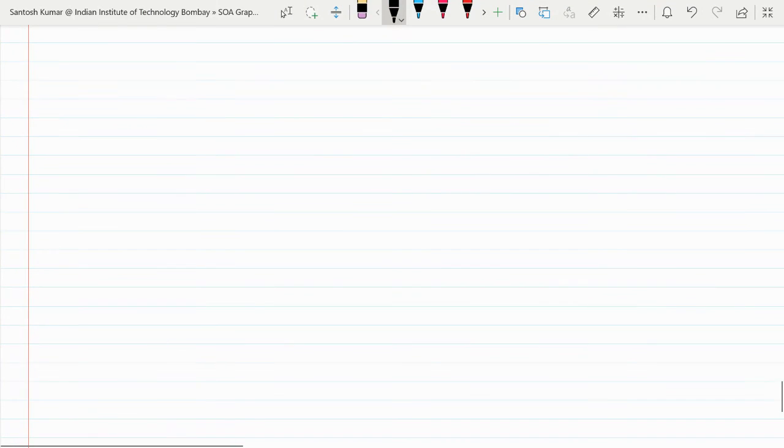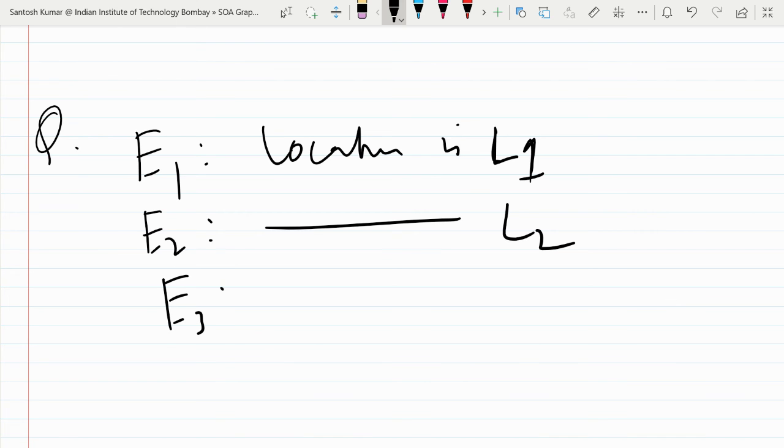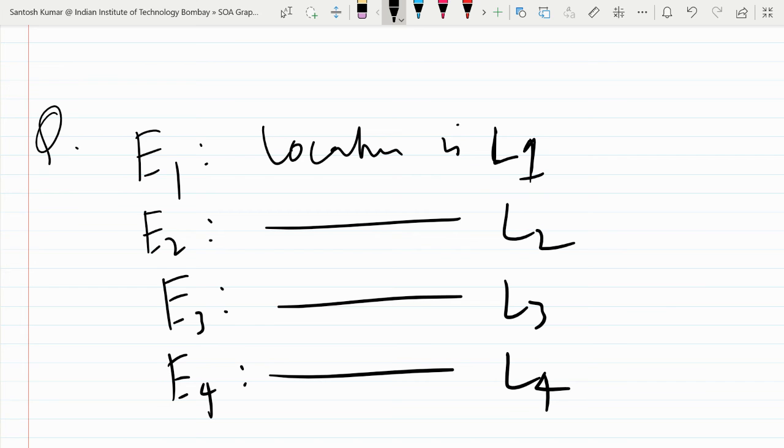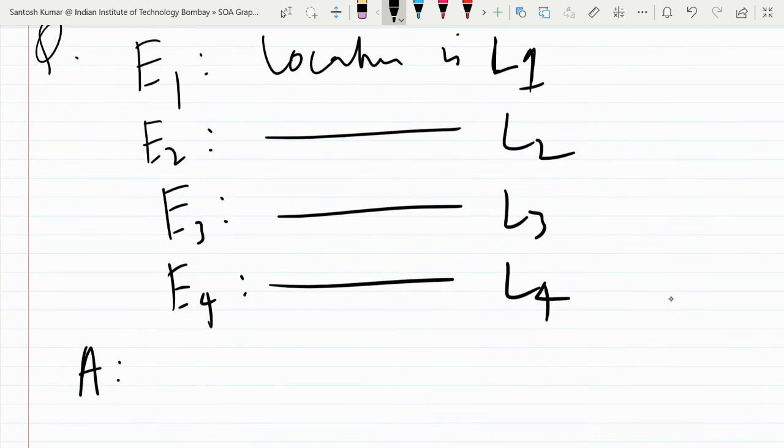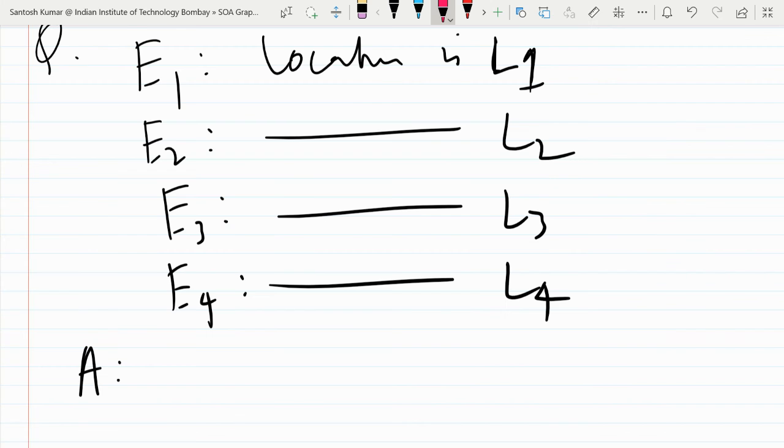So look, the question is E1, you can take location L1, E2 location L2, E3 location L3, E4 location L4. And what they are asking is the probability that she will receive a speeding ticket. So she will receive a speeding ticket.